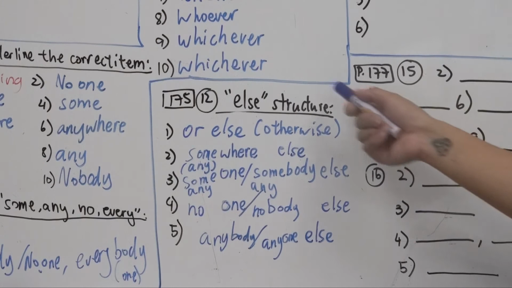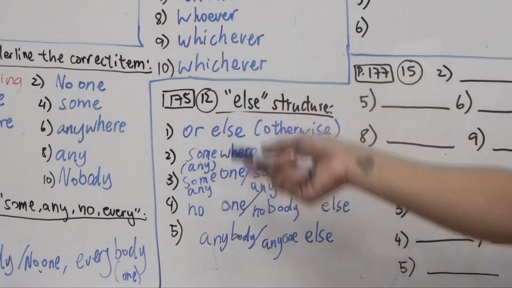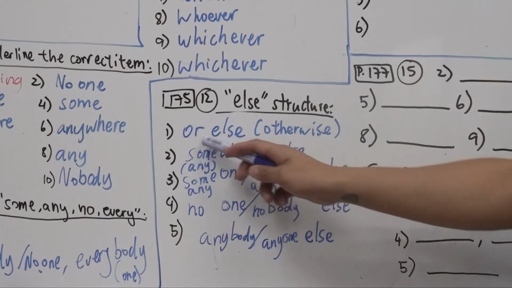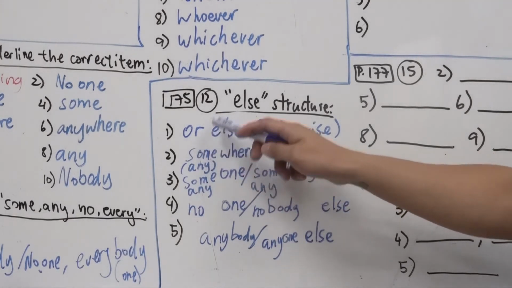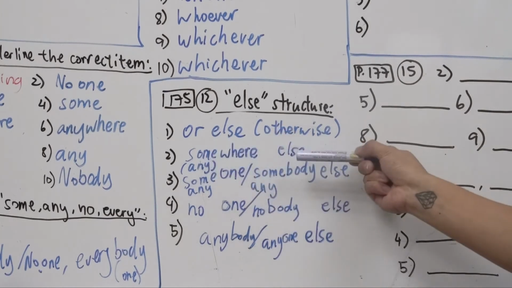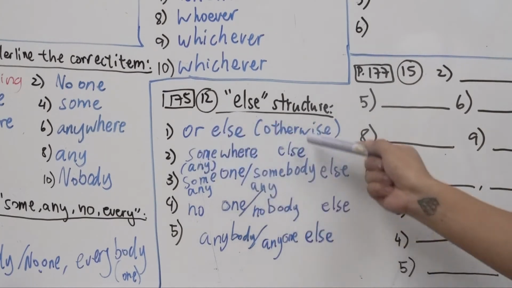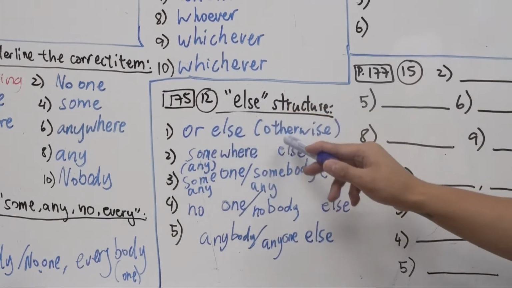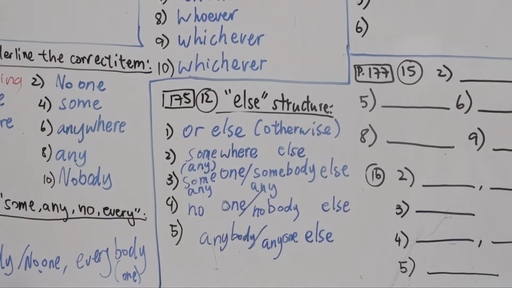Again, this structure is just mimicking the whichever, whoever, right? Except we're using else, okay? And the else here has a different kind of meaning, a distinct meaning from ever, alright? And usually the else, right? You can see or else, separate, 2 words, right? But it's 1 unit. Somewhere else, right? Somewhere has its own meaning, else has its own meaning. When you put together, it's 1 unit. Another place, okay? Another. Or any other. So else can mean other, okay? Other, somewhere else, other place, alright? Any other, okay?